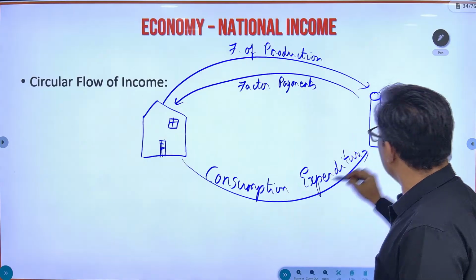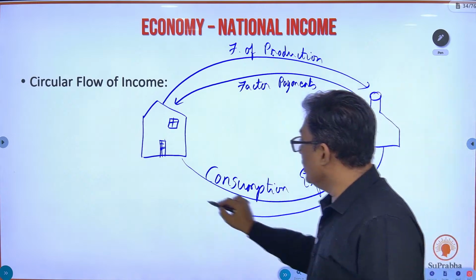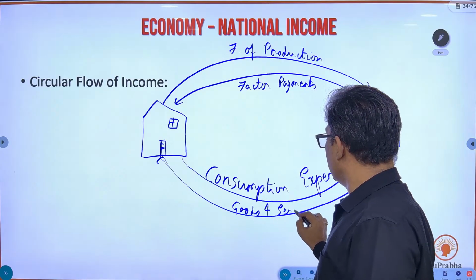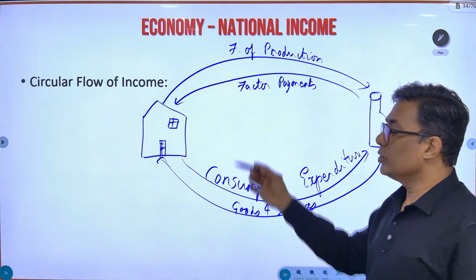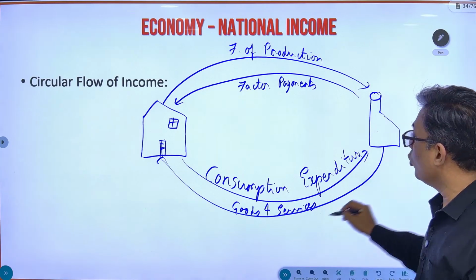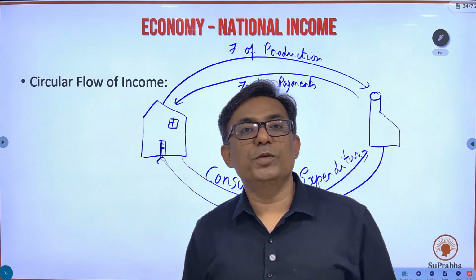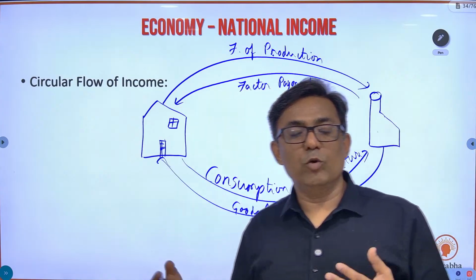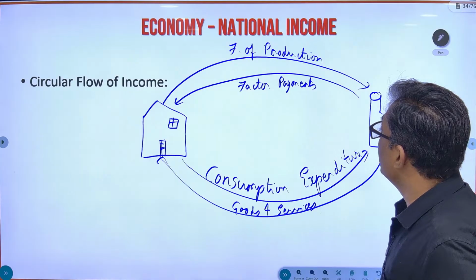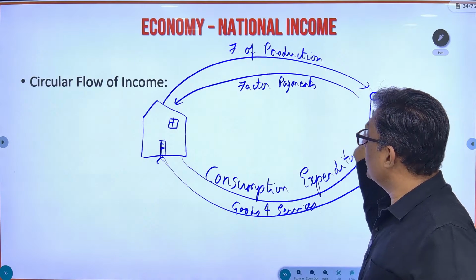This money again comes back to the industry, and from the industry you have the flow of goods and services back to the homes. Goods and services are produced over here, but they go to the homes, because whatever the industry produces has to reach the homes. Otherwise, there is going to be no business at all. It has to be sold. People are going to take it home.